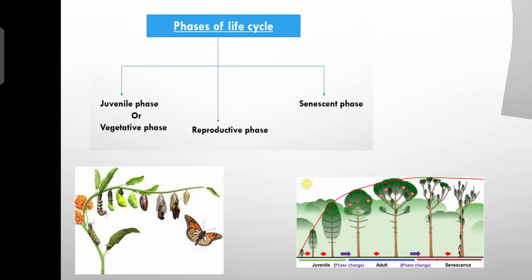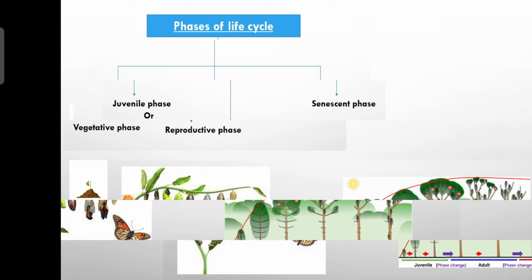Okay, now we'll study the next concept. It is called the phases of the life cycle. The phases of the life cycle have a total of 3 phases. The juvenile phase, or we can also use another term called the vegetative phase. The second is the reproductive phase. Number 3 is the senescent phase. Okay, the phases of the life cycle involve 3 phases. Number 1 juvenile phase, vegetative phase. Number 2 reproductive phase. Number 3 senescent phase.